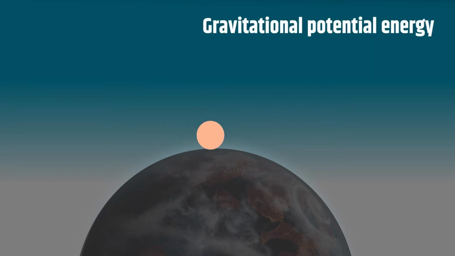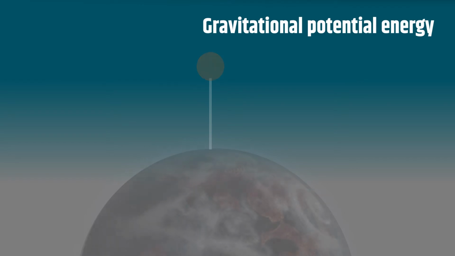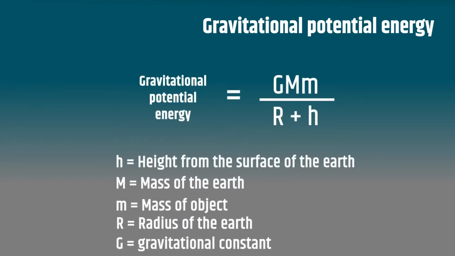Gravitational potential energy. The energy stored in an object because of its position or state is called potential energy. This energy is relative and increases as we go to greater heights from the surface of the Earth. When an object is at a height h from the surface of the Earth, its potential energy is given here. M and r are Earth's mass and radius respectively.